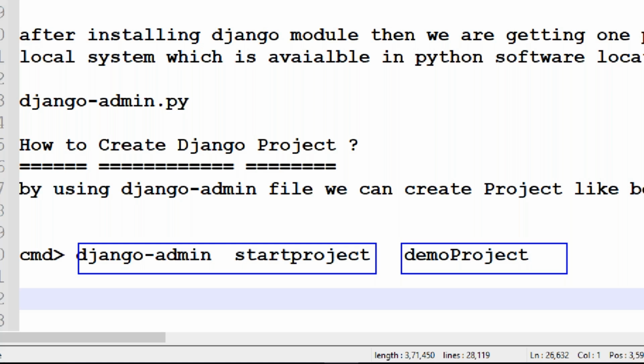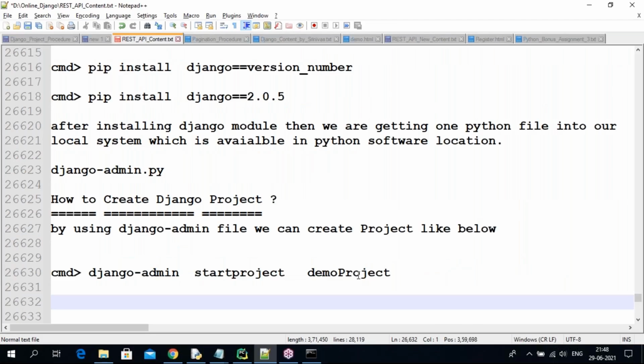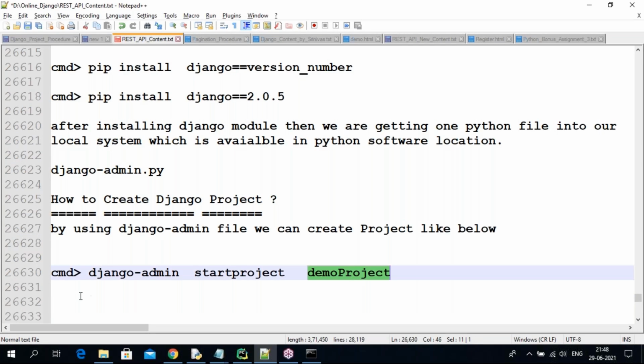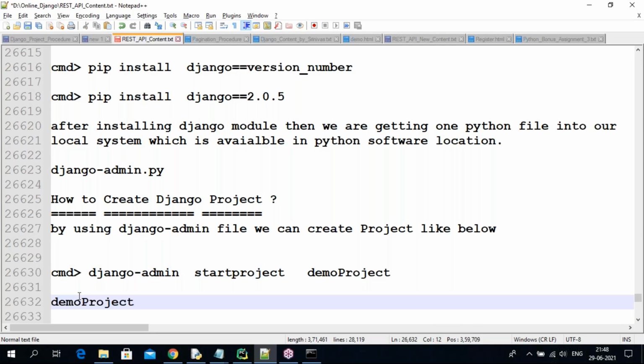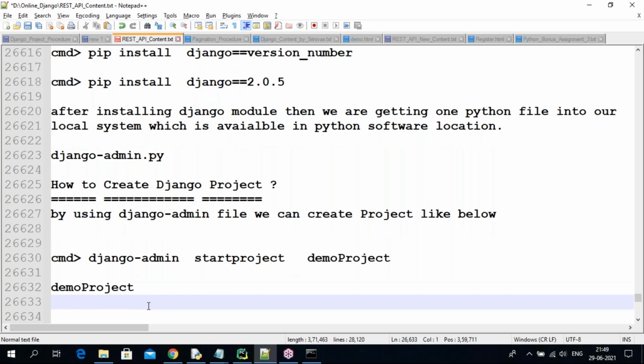By using this command, we are creating the Django project. After creating this project, you get one folder in your command prompt location.